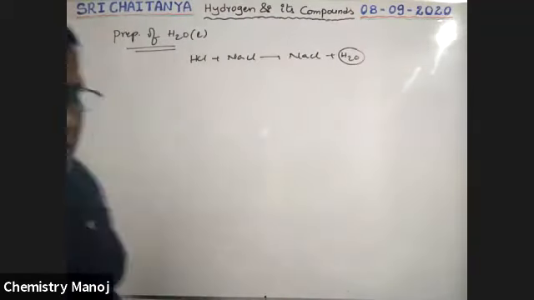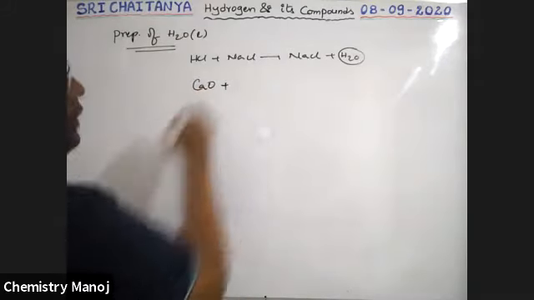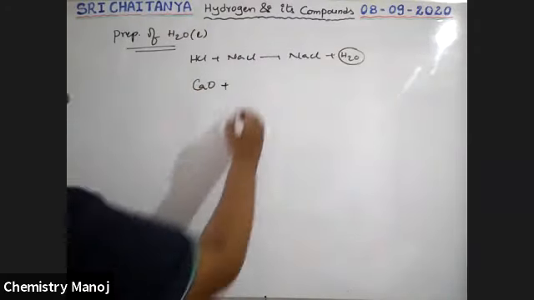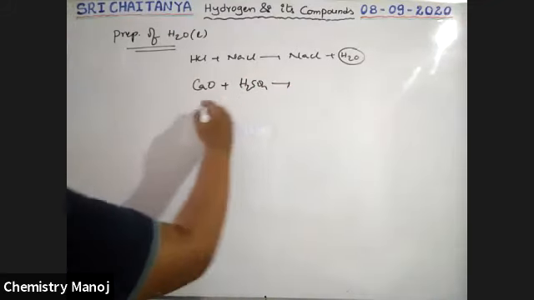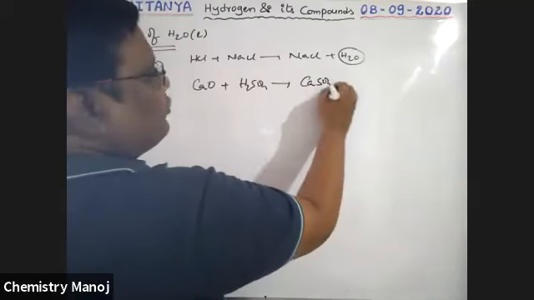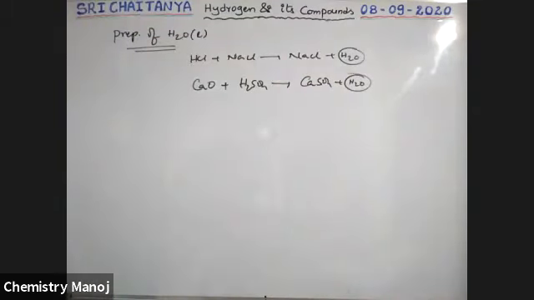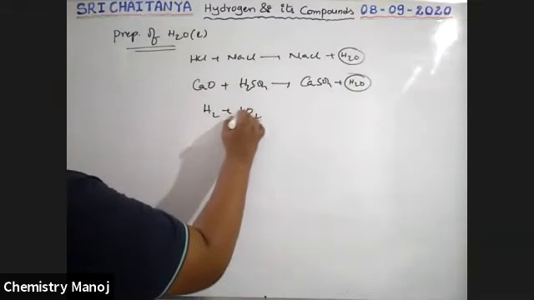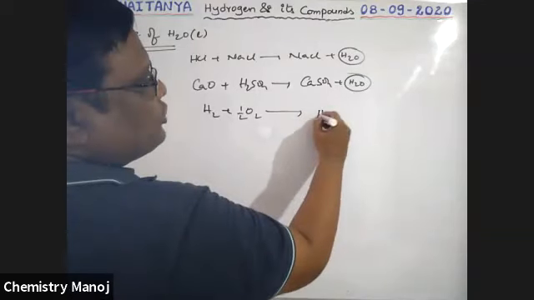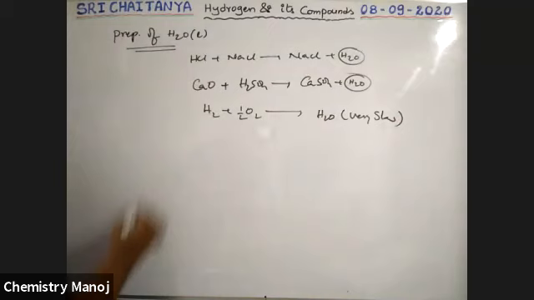Now, the second one: when non-metal oxides react with acids like H2SO4, that gives CaSO4 plus H2O. That is also a preparation of water. And also, when hydrogen combines with oxygen, that also gives H2O, but it is a very slow reaction, boys. This is the way water is prepared.